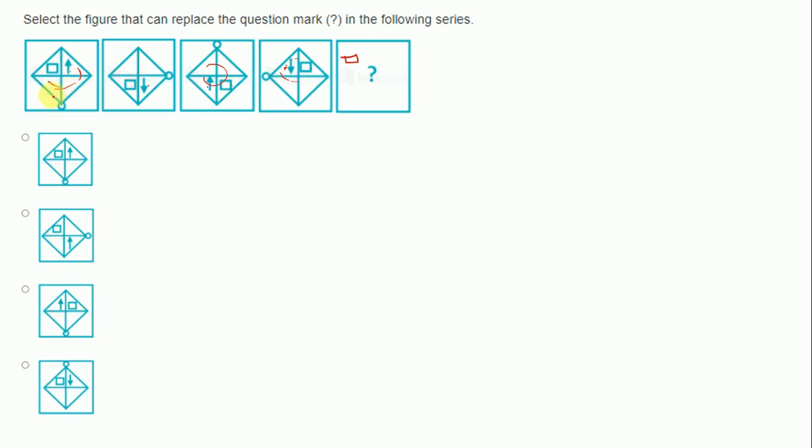As it is moving in this direction, after this it should be at this place, and at the same time it also changes its direction every time. So here it should be, and its direction is downward, so it should be upward this time. So the correct answer will be the first option, because only in this option are we getting these two things. This is not correct because the square should be at this place. This is not correct as the arrow should be at this place, and here. This option is matching to a certain extent, but the direction is downward, so this is wrong. The direction should be upward only.